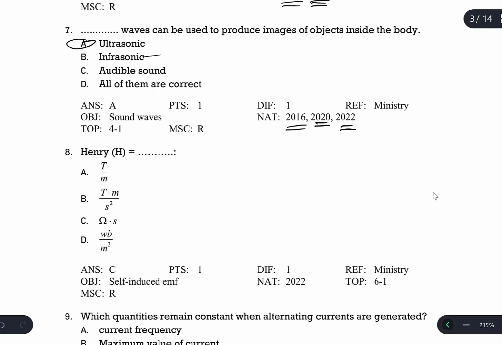Infrasonic has a very long wavelength compared to ultrasonic. Automobile sounds also have a very long wavelength. They cannot be used for imaging the human body.